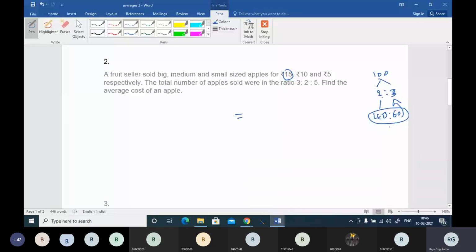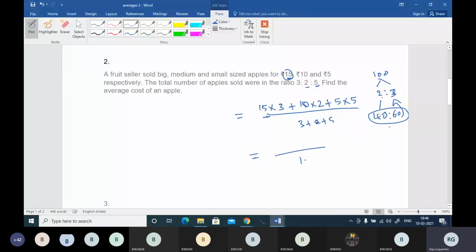So 15 rupees apples are sold with 3 ratio, plus 10 rupees apples are sold with 2 ratio, plus 5 rupees apples with 5 units, divided by the number of apples. The number of apples will be 3 plus 2 plus 5, which is 10.